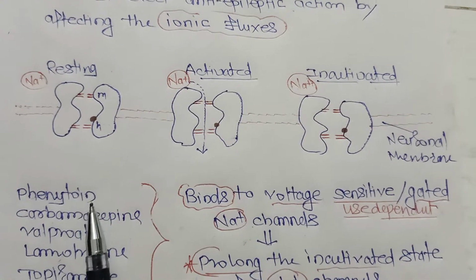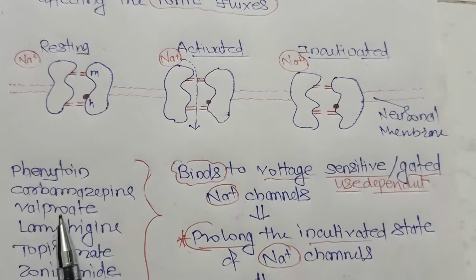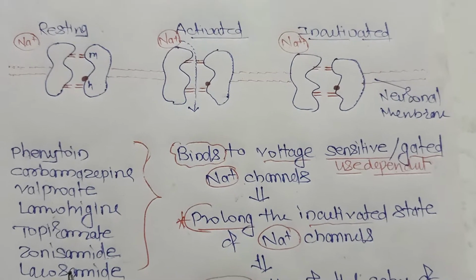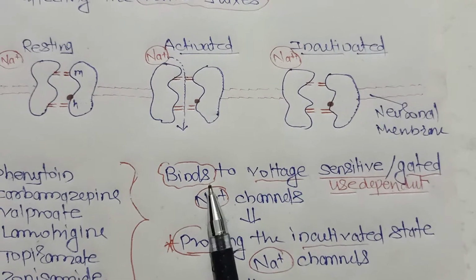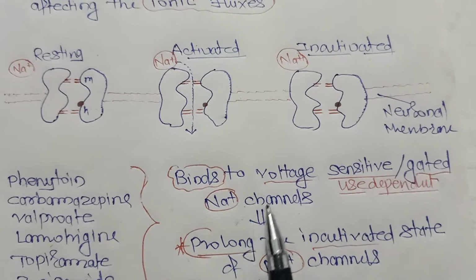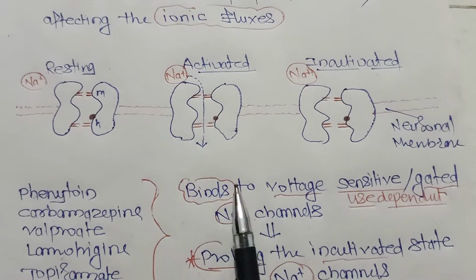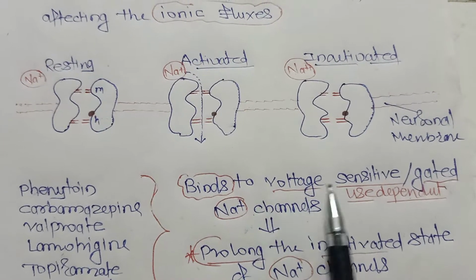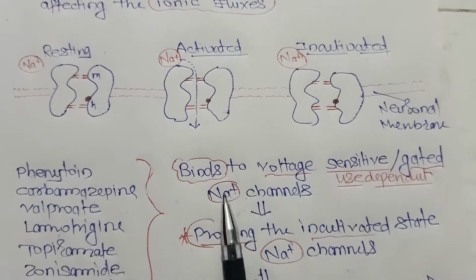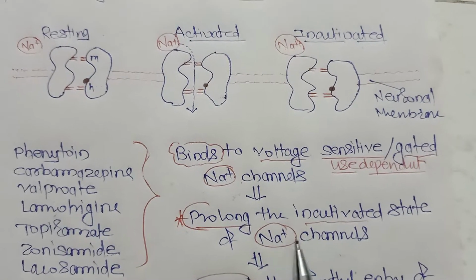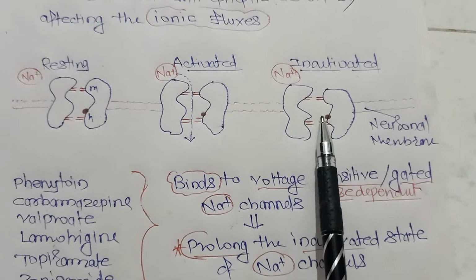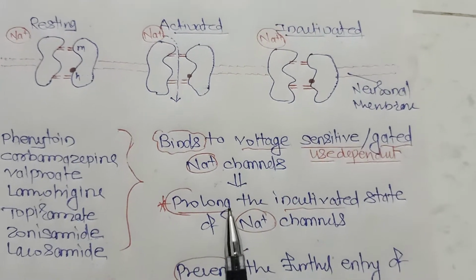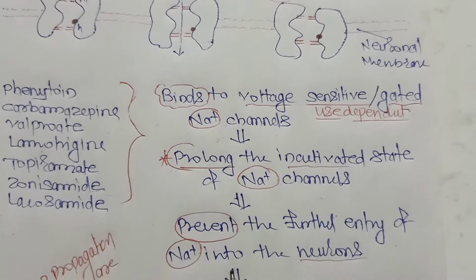Now all these drugs like carbamazepine, phenytoin, sodium valproate, lamotrigine, topiramate, zonisamide, lacosamide, what do they do? They bind to the voltage gated sodium channel, also called the use dependent sodium channel, and prolong the inactivated state of the sodium channel. So it prevents the further entry of sodium into the neurons.